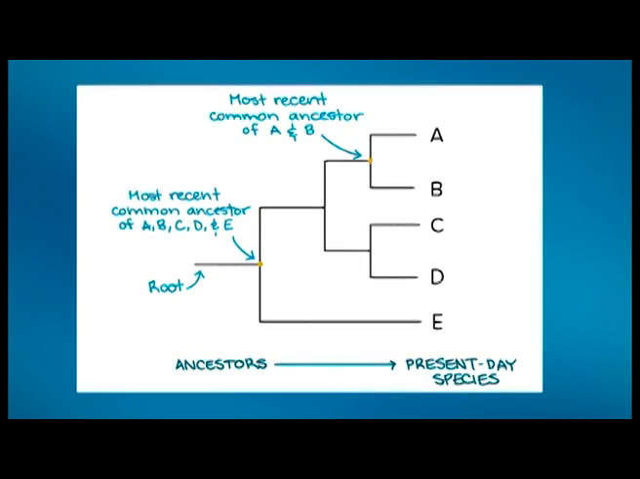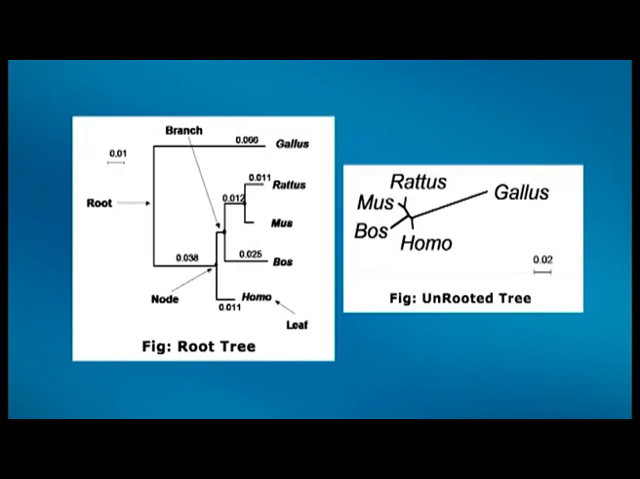If you see figure 5 and figure 6, figure 5 represents a rooted tree where you can see the root which is the base and other organisms evolved from this root. But in case of unrooted trees, figure 6, you can see that there is no root and all organisms are arranged on the basis of close and distant relationship.